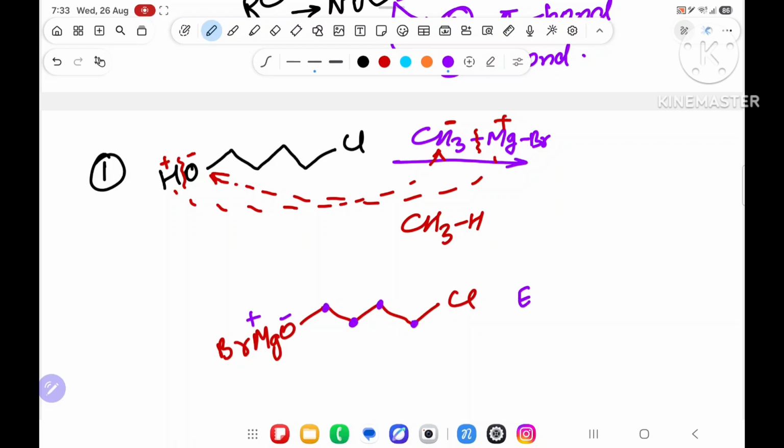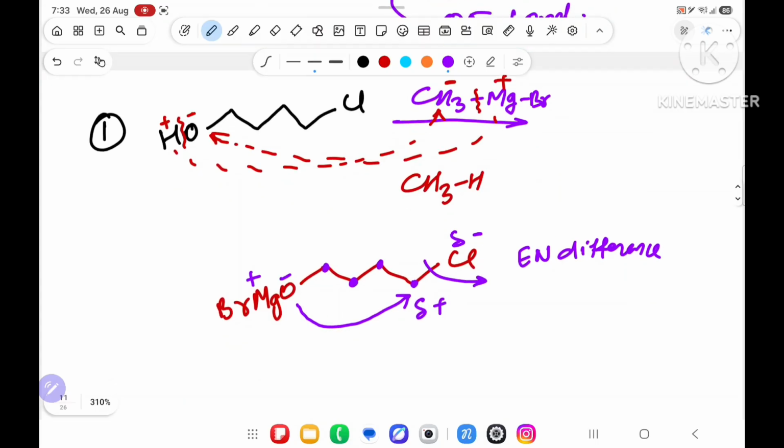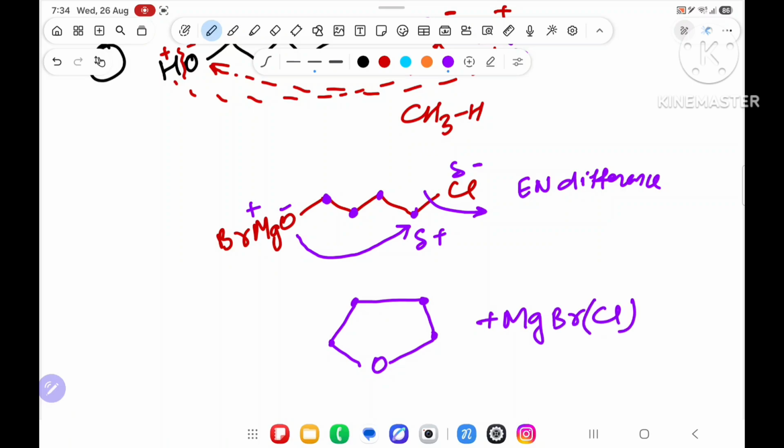Because of electronegativity difference, it will get del minus, it will get del plus. This oxygen will say, I want to come to del plus here. When this oxygen will come, chlorine will go outside. Means, what will happen? One carbon, second carbon, third carbon, fourth carbon, and this 2 carbon is connected with oxygen. And outside, MgBrCl. Sir, not understood. Again.